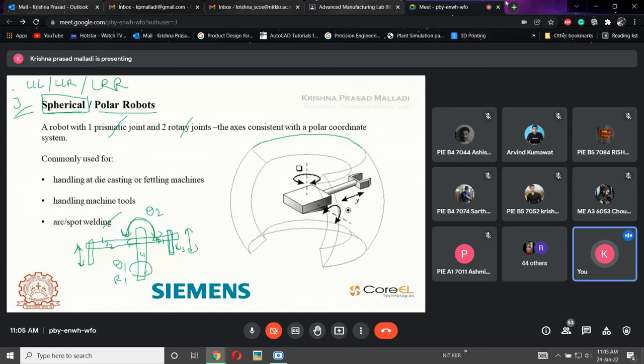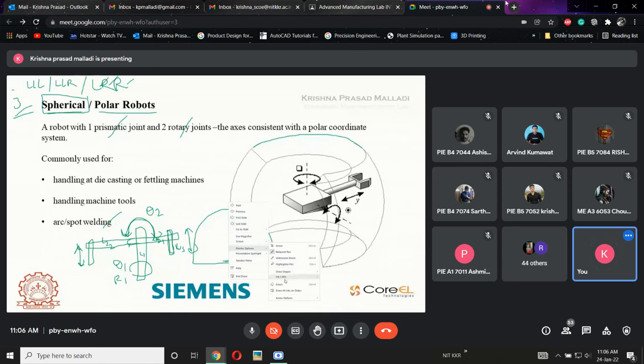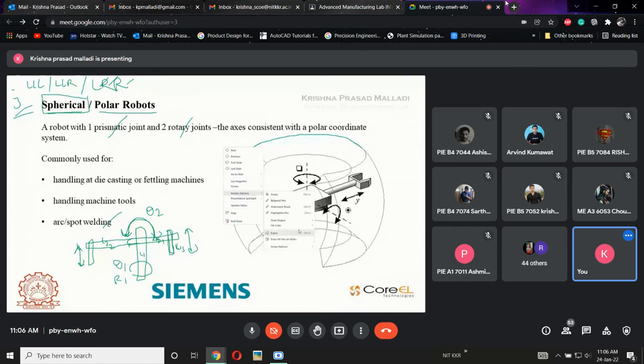So theta 1 is the rotation of the base. Theta 2 is where L2 is going to move like this. If there is a joint, then it will move from this direction to this direction. This is theta 2. That is called R, R and L. This is called a spherical robot. So now, if we are talking about this envelope, then the envelope will be like this. See, the first joint is this, this is my base.